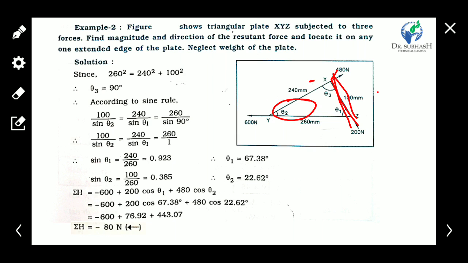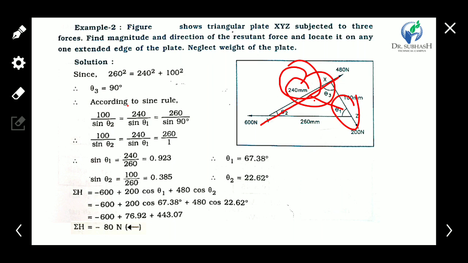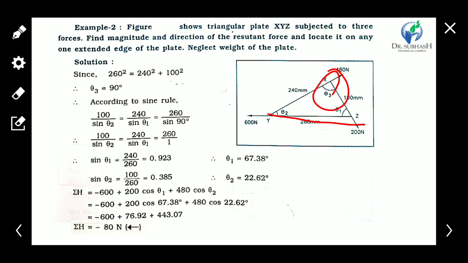The ratio of this side to the sine of its opposite angle, 100 upon sine theta 2, is equal to the other side 240 mm with opposite angle theta 1, so 240 upon sine theta 1, and the third side 260 upon sine theta 3. Okay, clear?